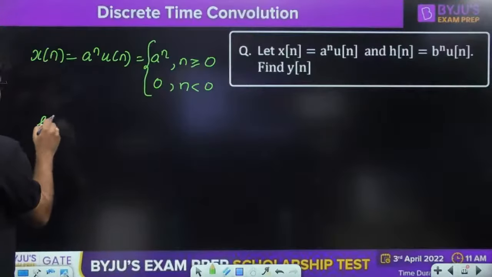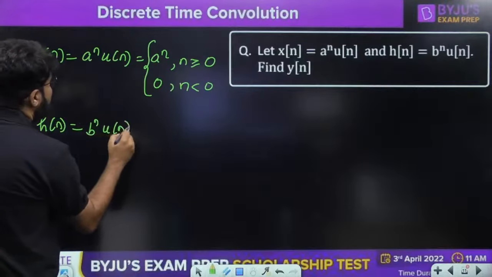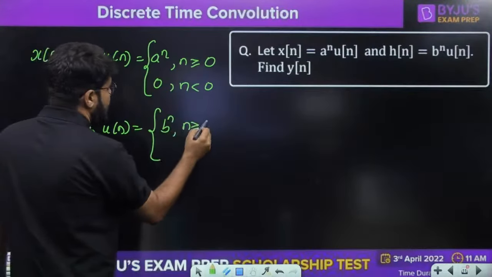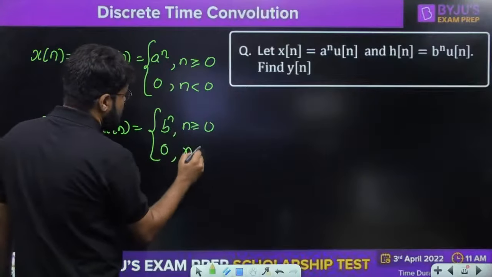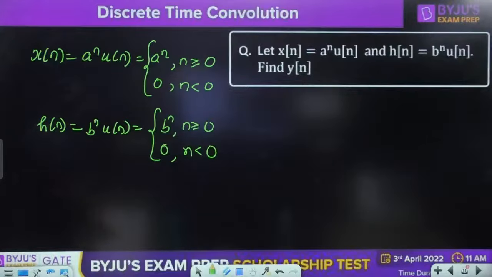Similarly, h[n], which is the impulse response, is given to you as b raised to the power n u[n], which once again means this is equal to b raised to the power n for n greater than or equal to 0, and it is equal to 0 for n less than 0.